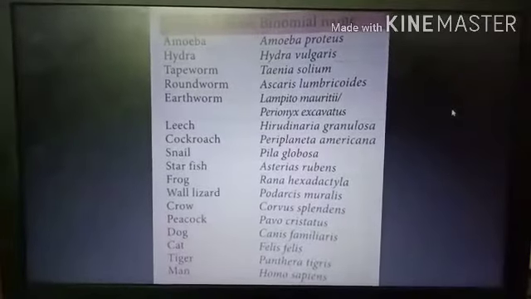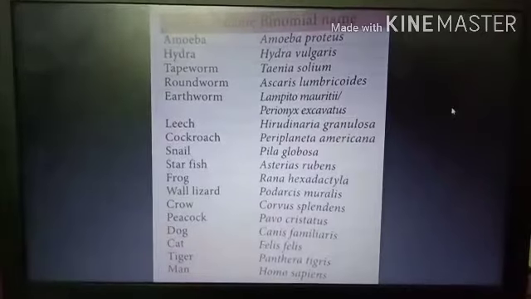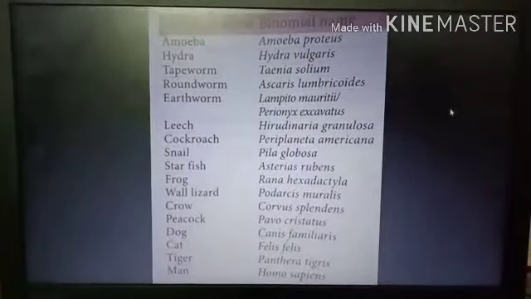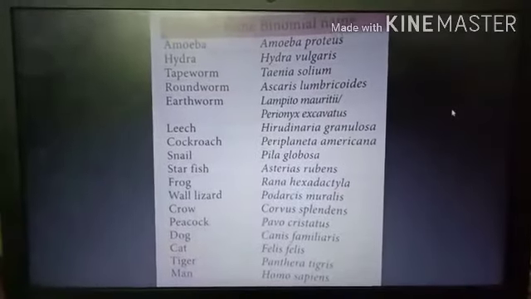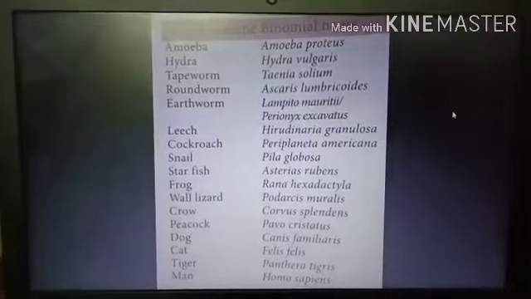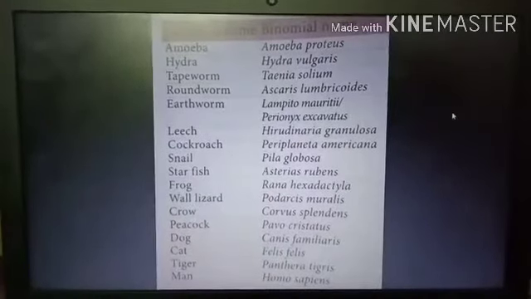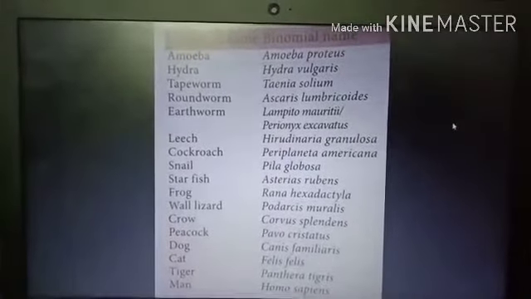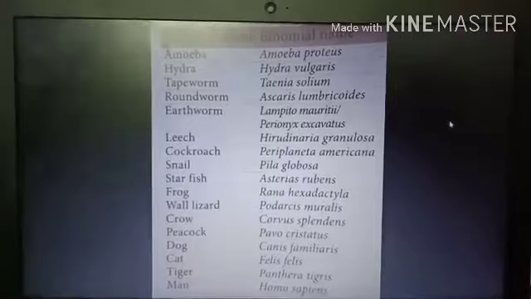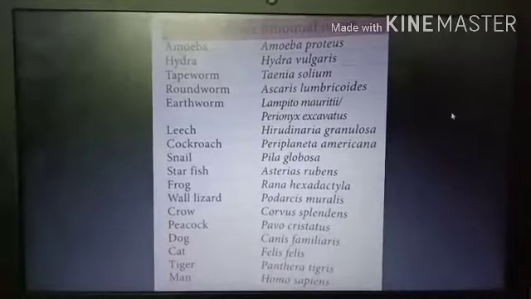Starfish, Asterias rubens. Frog, Rana hexadactyla. Wall lizard, Podarcis muralis. Crow, Corvus splendens. Peacock, Pavo cristatus. Dog, Canis familiaris. Cat, Felis felis. Tiger, Panthera tigris. Man, Homo sapiens. These are examples of some of the binomial names.